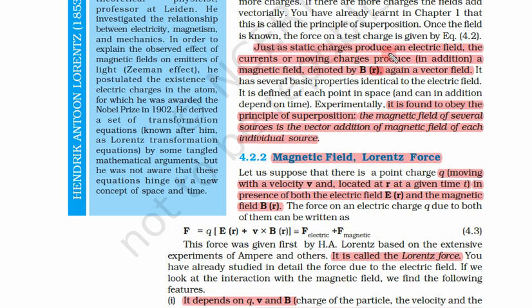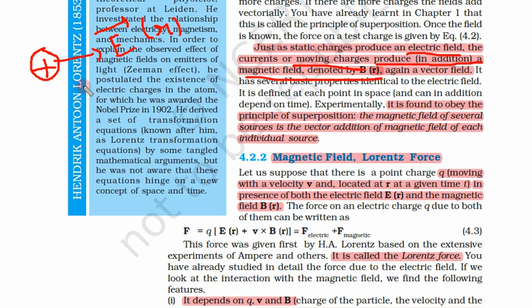Now, just as static charges produce an electric field, so we know that if we put a charge, this charge produces an electric field. When the charge is stationary, this will produce an electric field, which is represented by E. Now, if the charge is moving, there is a current, charge moving is also a current. So moving charges produce in addition a magnetic field denoted by B(r). So here we show E(r), that means E is dependent on r, that means distance or position.